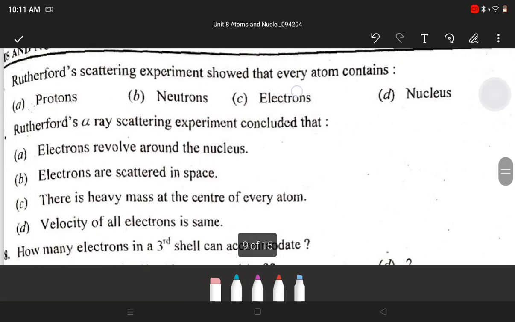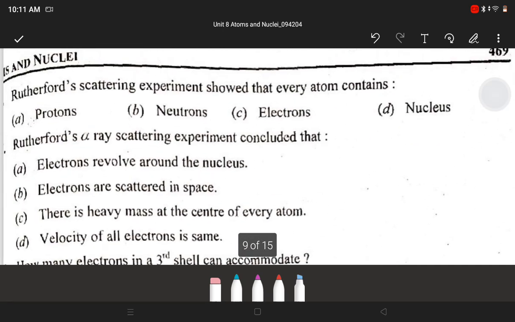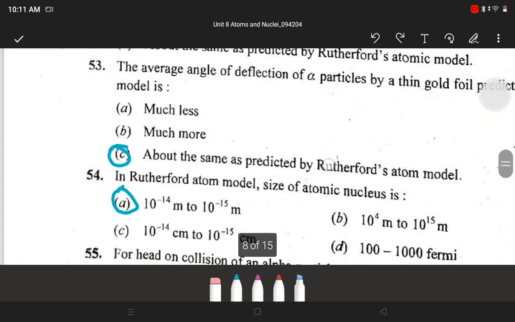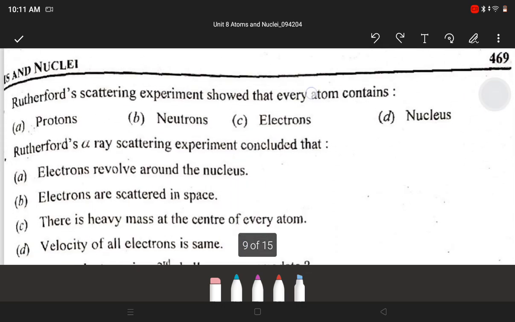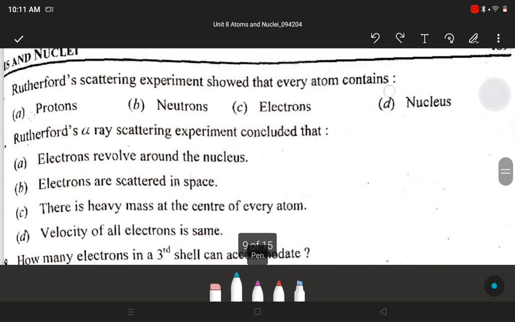Next, Rutherford's scattering experiment shows that every atom contains D. Nucleus. Next, Rutherford's alpha ray scattering experiment concluded that C.